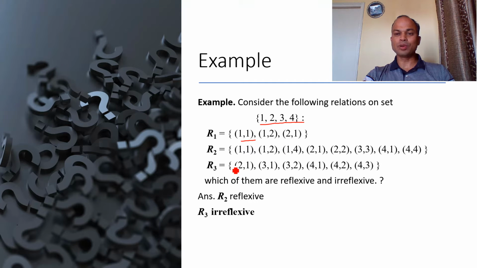If we talk about R2, we have here the pair (1,1). We have here the pair (2,2). We have here the pair (3,3). We have here the pair (4,4). Therefore, relation R2 supports the reflexive property. If we talk about R3, we don't have the pairs (1,1), (2,2), (3,3) and (4,4). Therefore, relation R3 supports the irreflexive property.